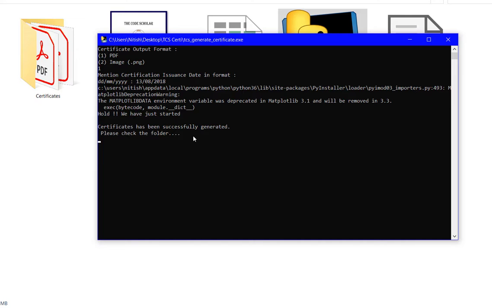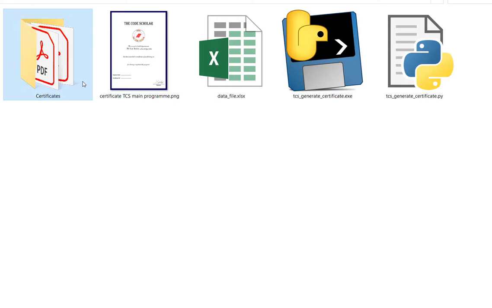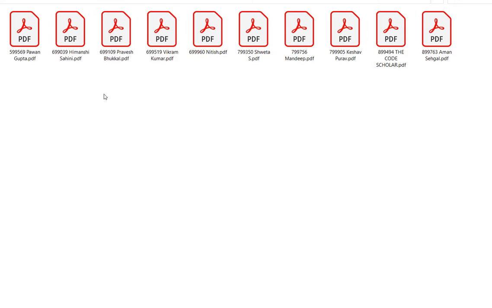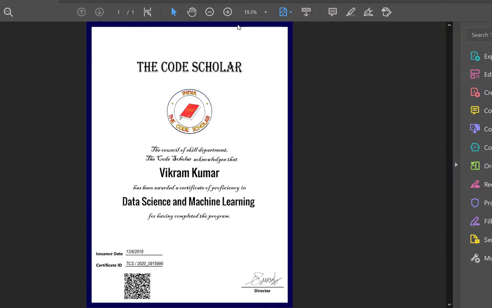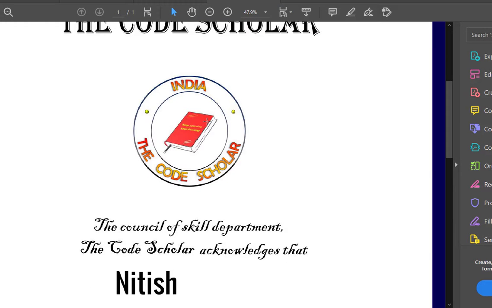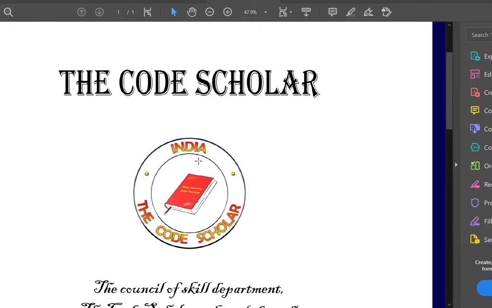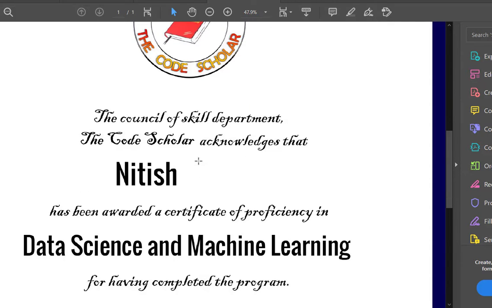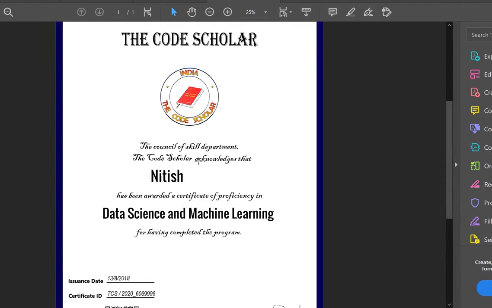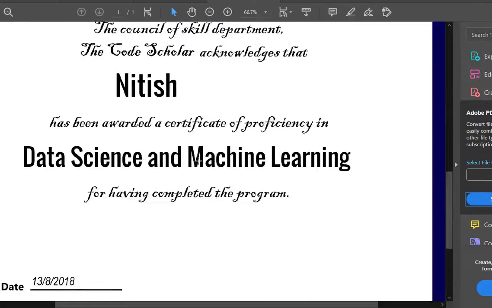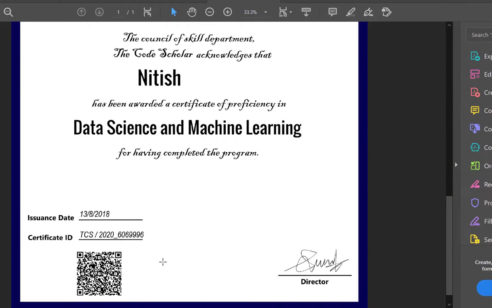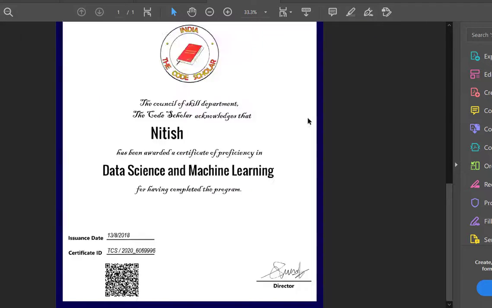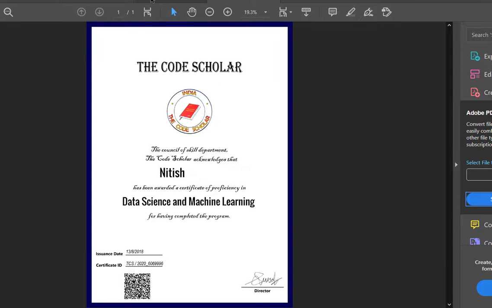Now it has been generated. You can check the folder and you can see all the data is now available in PDF format. Let us open those PDFs and see how it looks. And you can see the quality of the image. If I zoom in, there is no blurriness. The content is intact in the PDF. And again, you can scan this QR code in the PDF format, and you will get the certification ID, name of the candidate, and our company website name.